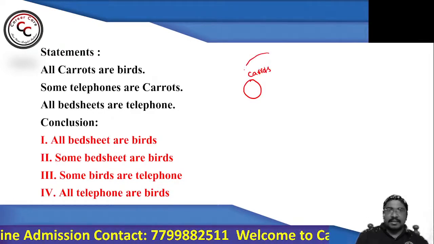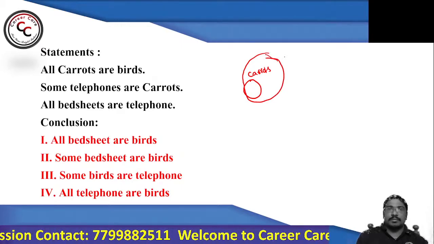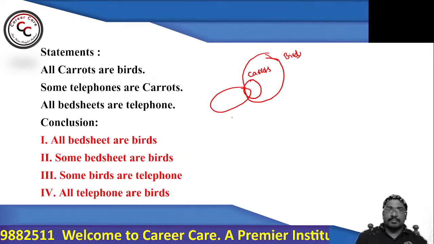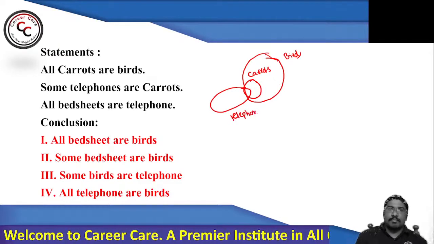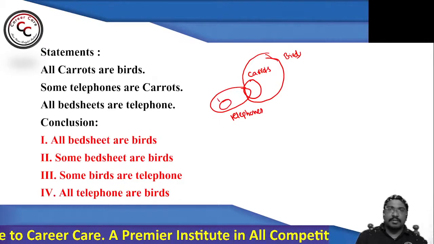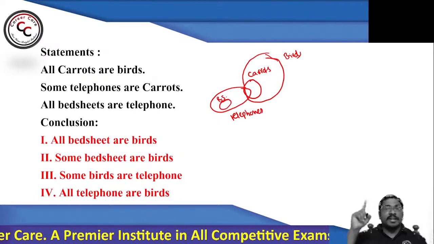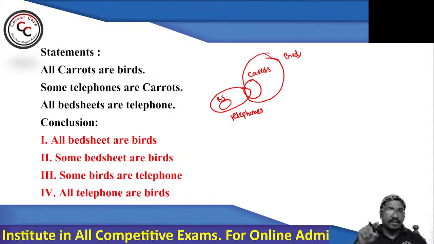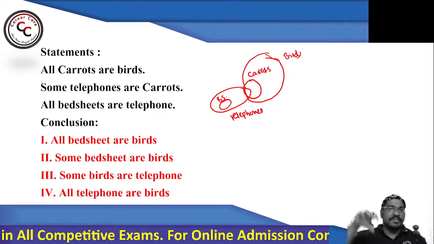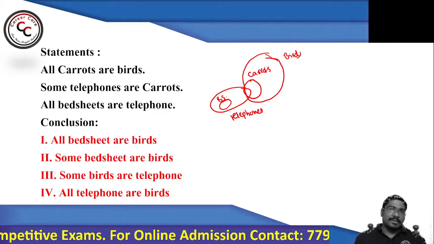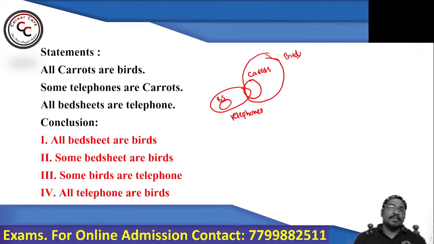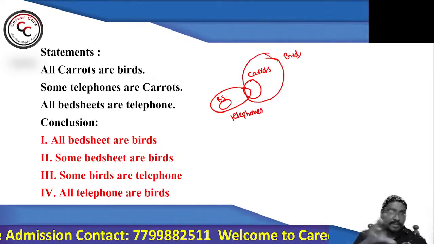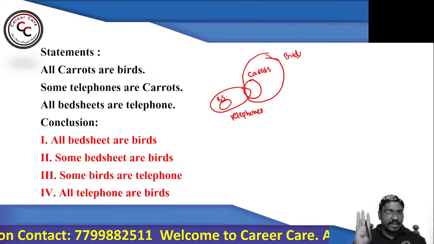All carrots are birds. Some telephones are carrots. All bed sheets are a telephone. See, with respect to bed sheet and carrot and bird, we don't know the exact connection. That's why I'm not overlapping bed sheet with the carrots or birds, because all bed sheets are telephones. But the relation between carrot and bed sheet or bed sheet and bird is nothing specified from the statement. So here you can find 4 different conclusions.